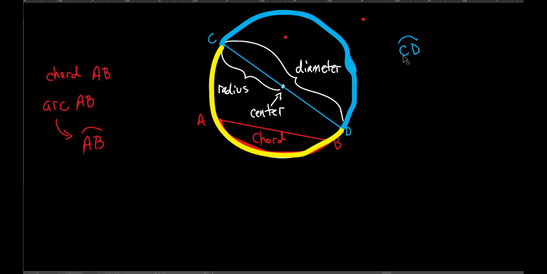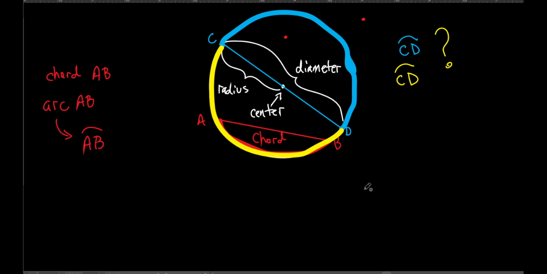What would I call that yellow one? So I got a little problem here. If I said arc CD, how would you know if I'm talking about the blue one or the yellow one? I'm not even going to talk about the degrees or anything. We'll talk about that later. But how do I know which one I'm talking about? I got to have something else, right?